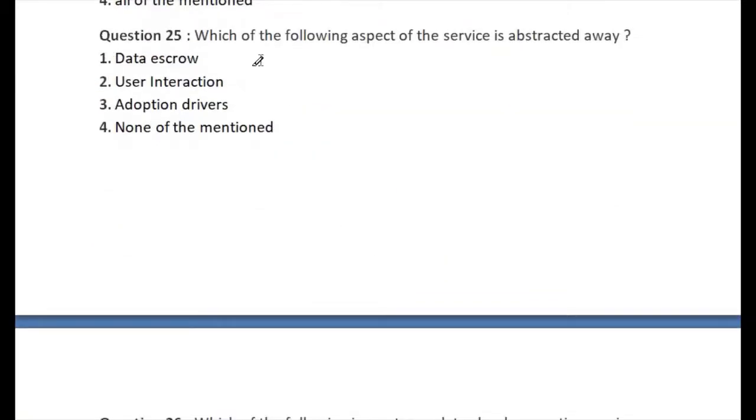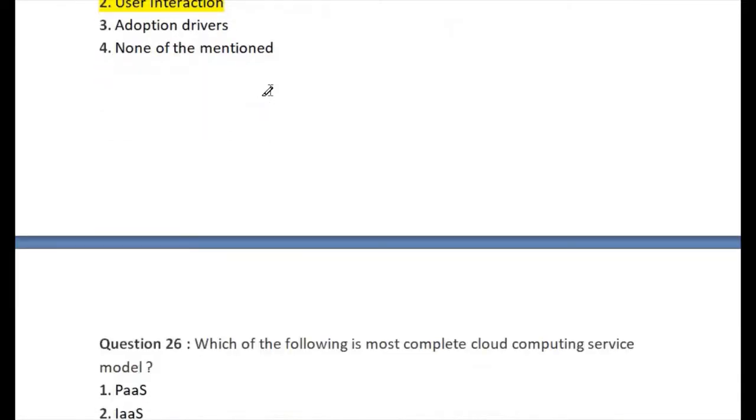Let's go for question number 25. Which of the following aspect of the service is abstracted away? First option is data escrow, second option is user interaction, third option is adoption drivers, and last one is none of the mentioned. So the right answer of question number 25 is option number 2. This is the right answer of question number 25, user interactions.